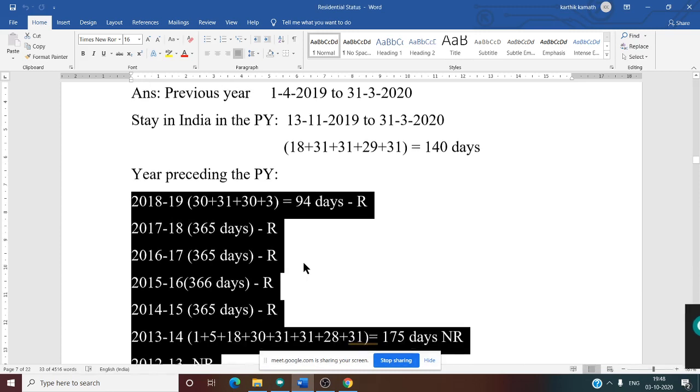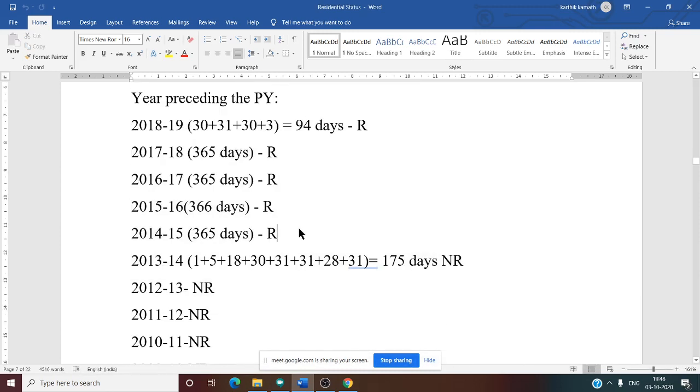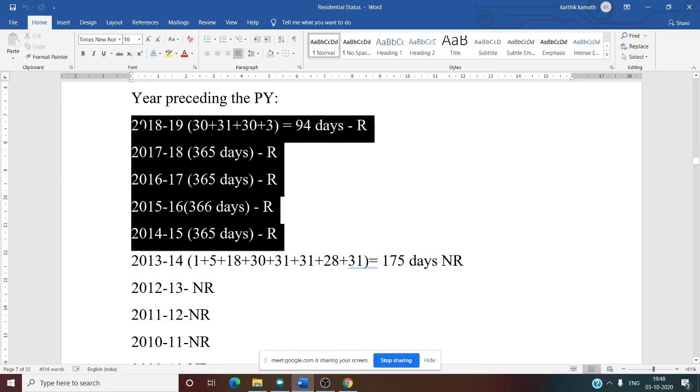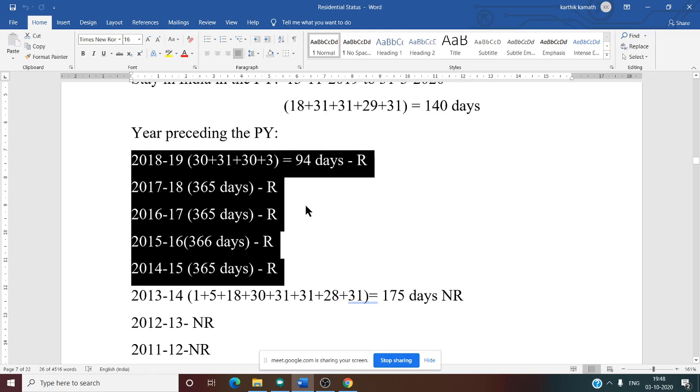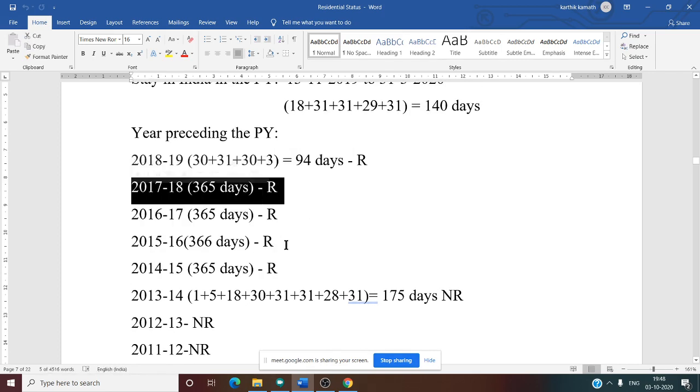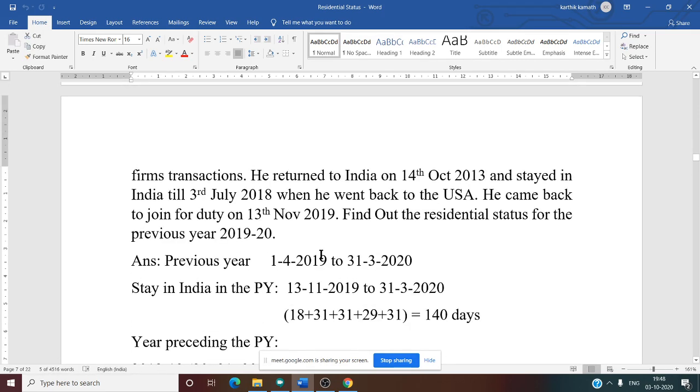Yes, sir. Now we have discussed till here. See this, 2014-15 we have discussed till here. So how can we know that in the year 2017-18 there are 365 days? Can you see the question?